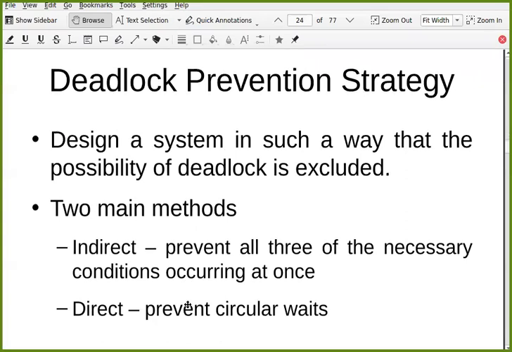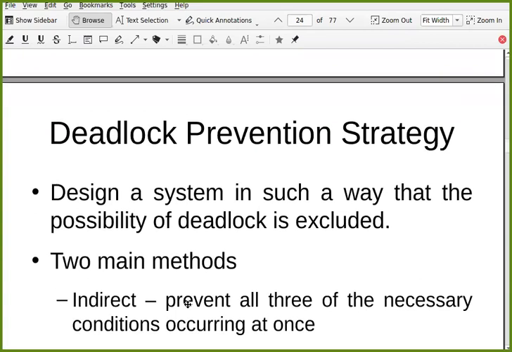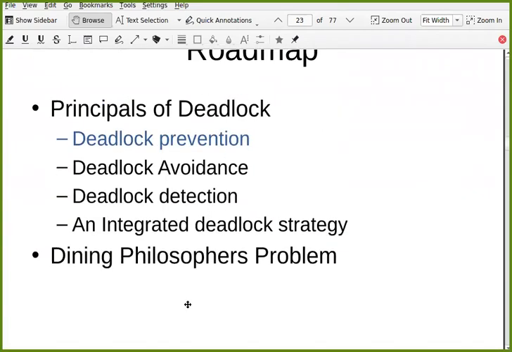Prevent means make sure that deadlock is not going to happen. There is no possibility of deadlock. Why is there a possibility of deadlock? In which case do you have a possibility of deadlock? Anyone? We just discussed it actually.